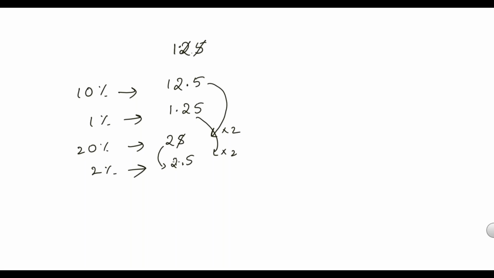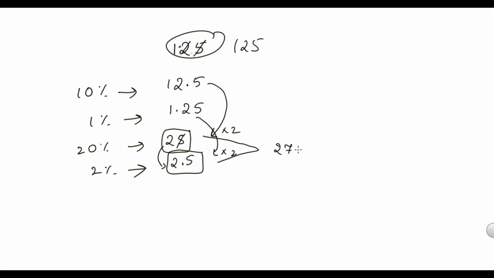Then what is 22% of 125? What is the value of 22% of 125? See, 22% can be taken as 20% plus 2%. 25 plus 2.5, which is 27.5.